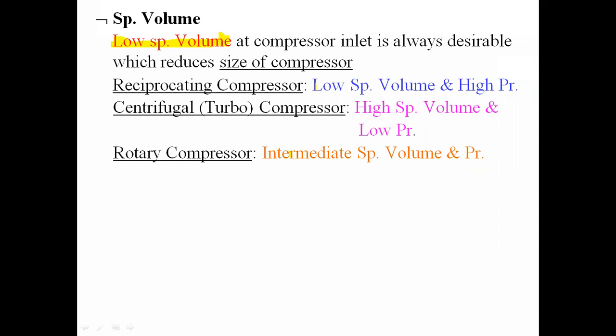If our refrigerant has a low specific volume and high pressure, then we have to use the reciprocating type of compressor. If our refrigerant has a high specific volume and low pressure, then we have to use the turbo type, also called the centrifugal type of compressor. And if our refrigerant has intermediate specific volume as well as intermediate pressure, then we have to select the rotary type of compressor.